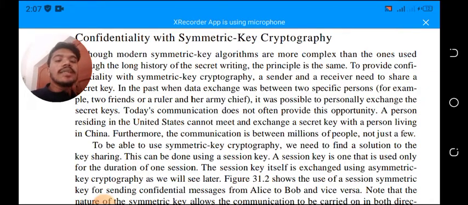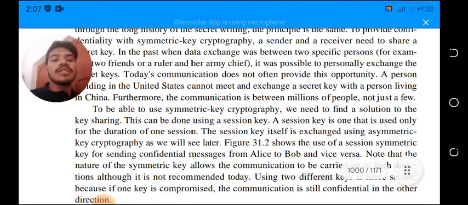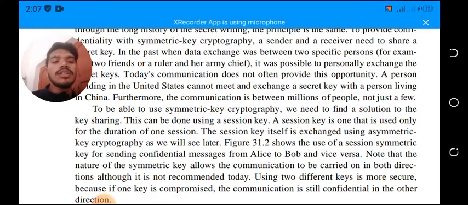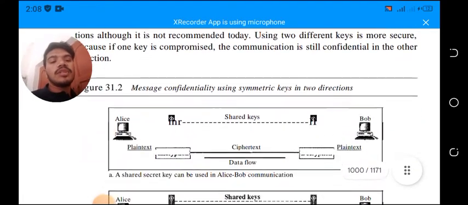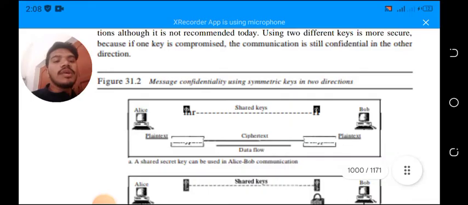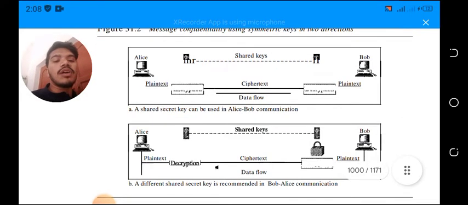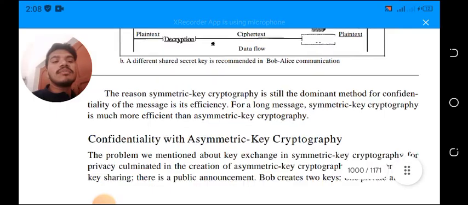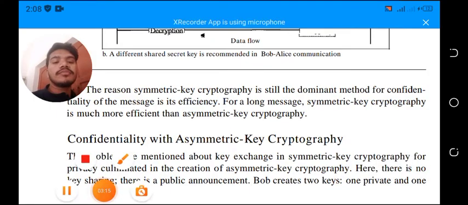So note that the nature of the symmetric key allows the communication to carry on in both directions. Although it is not recommended today, using two different keys is more secure, because if one key is compromised, the communication is still confidential in the other key direction. So here is a graph of message confidentiality using symmetric key cryptography. The reason symmetric key cryptography is still a dominant method for confidentiality of the message is its efficiency.